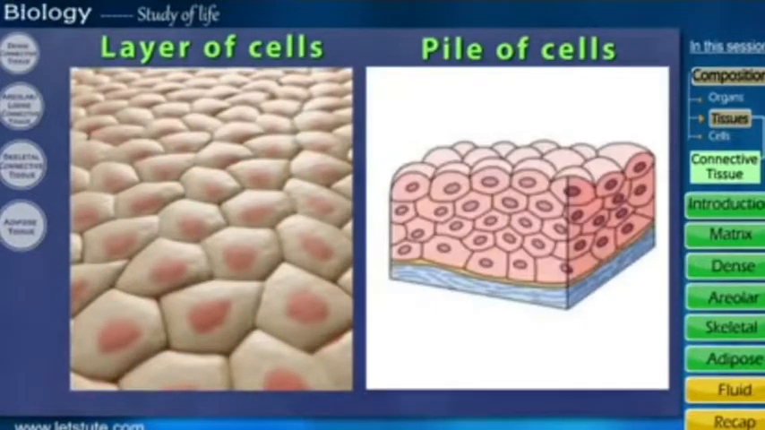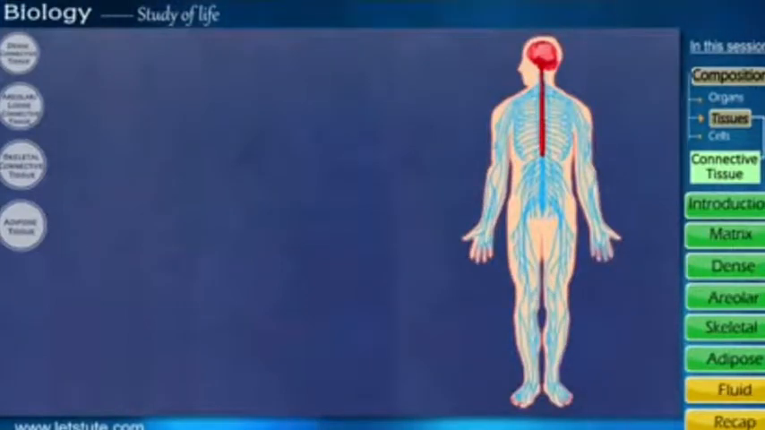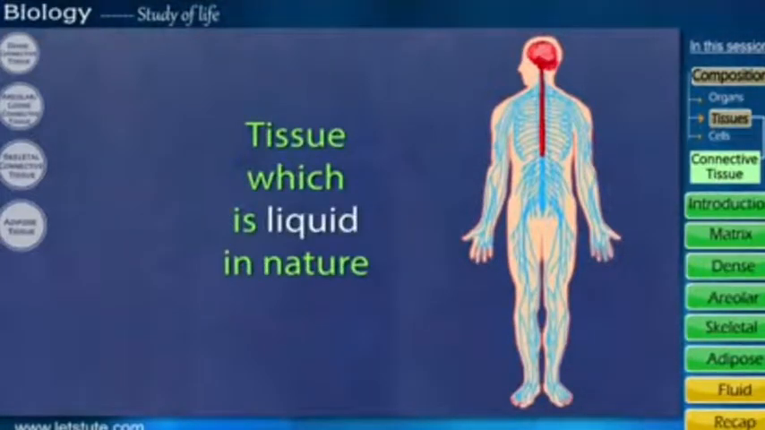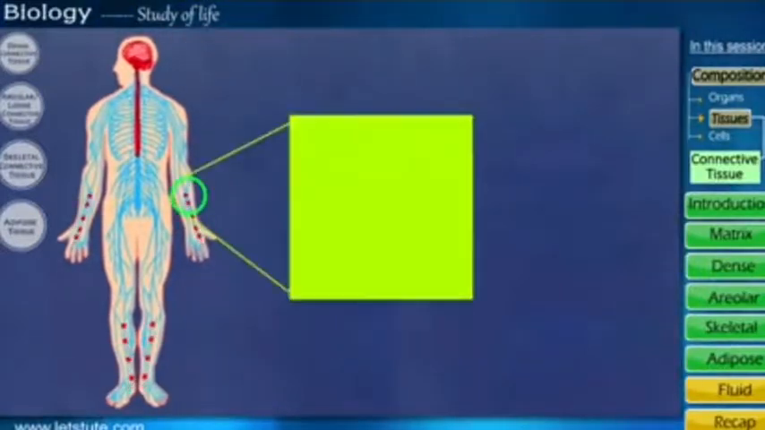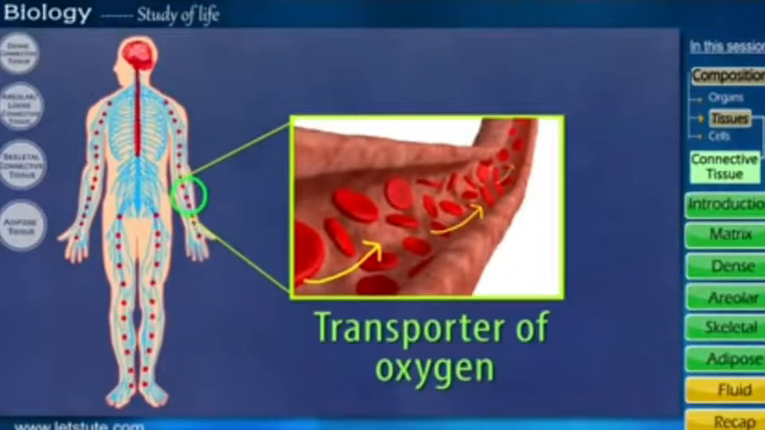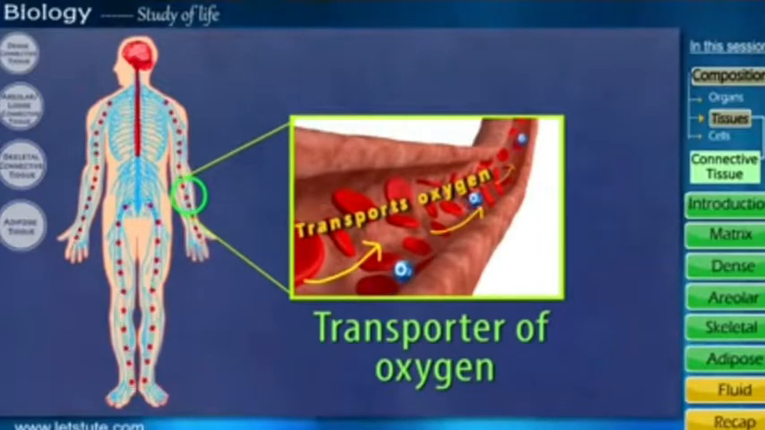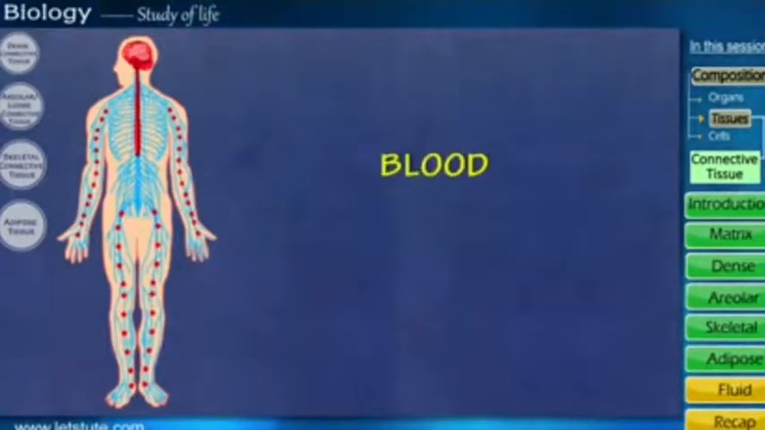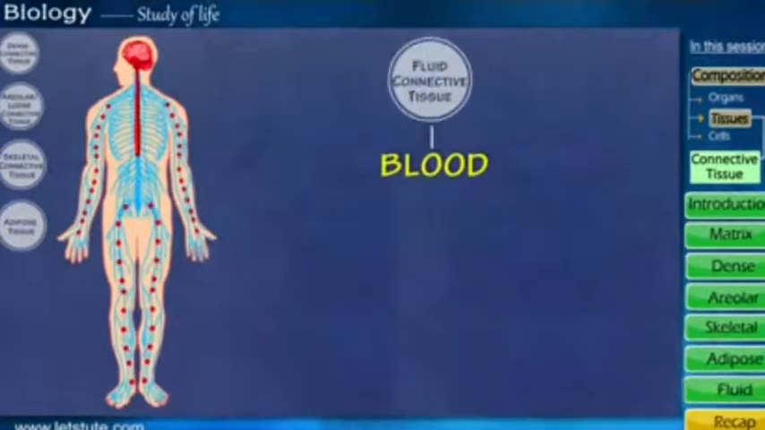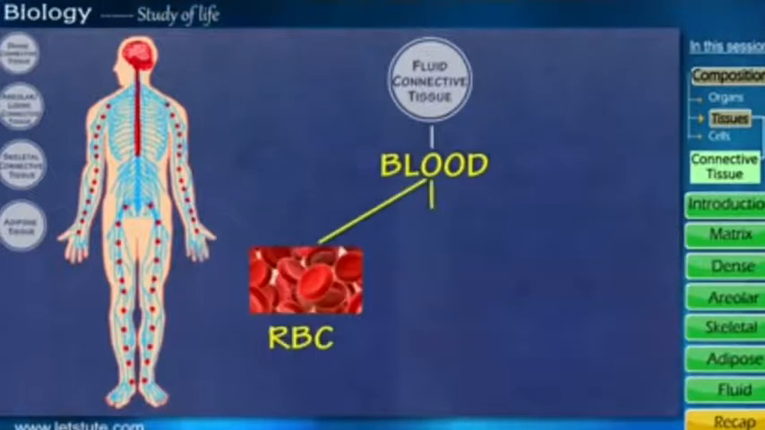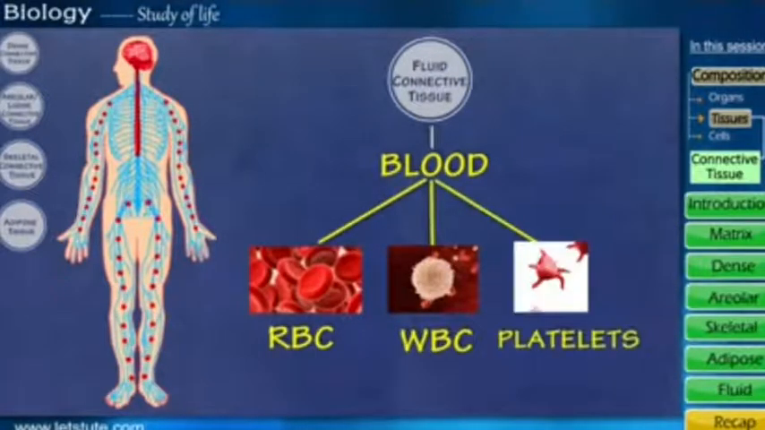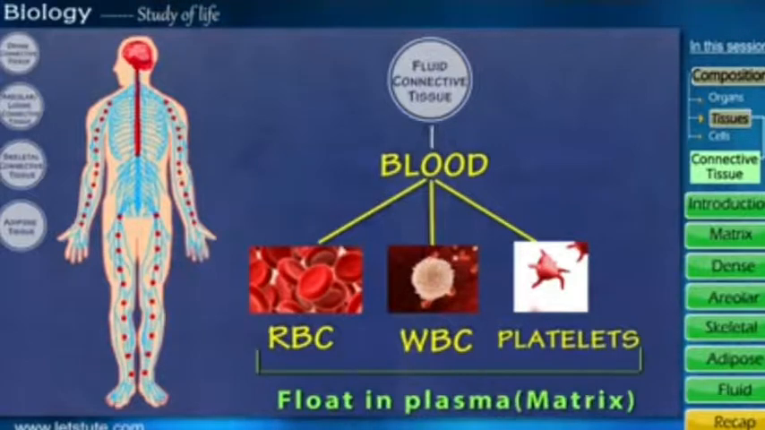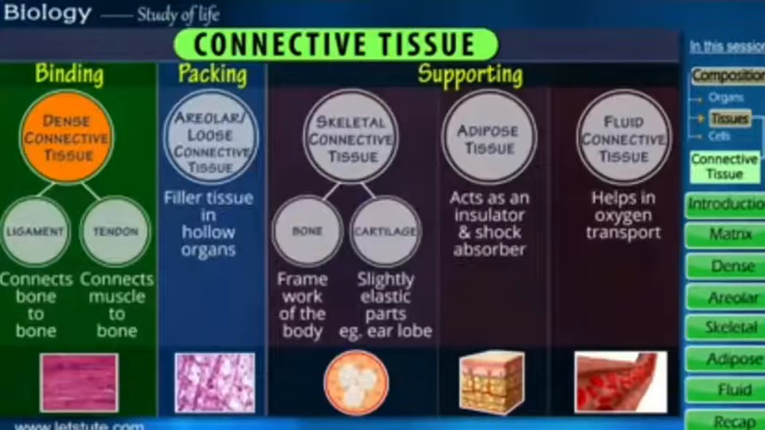Coming to the next type, the cells. See, cells are in single or maybe in groups. The tissue which is liquid in nature in our body, which one, students? Yes, that is the blood, which helps to transport oxygen and bring back carbon dioxide, all those functions. So blood is mainly of three types and this comes under fluid connective tissue. RBC, WBC, platelets, these are all the cells of blood. So this is the introduction of connective tissue. Let us study one by one in detail.